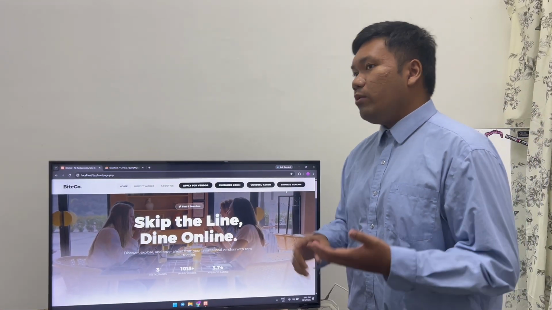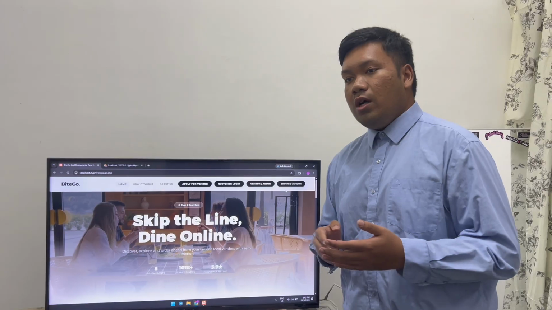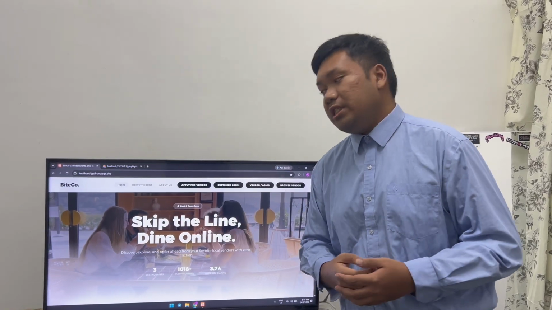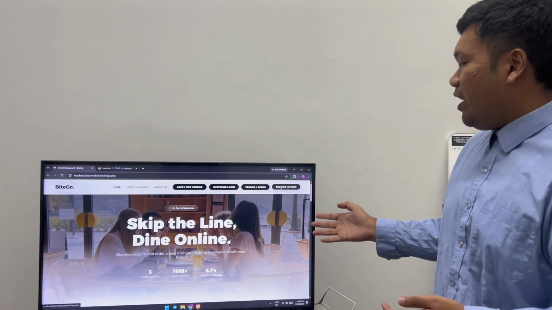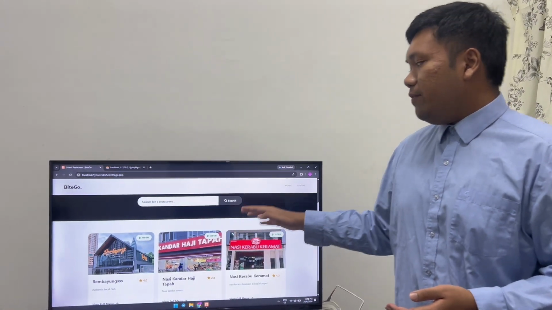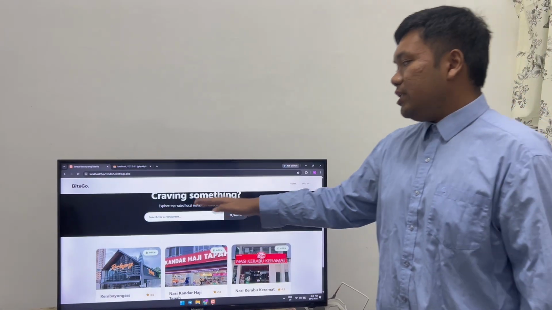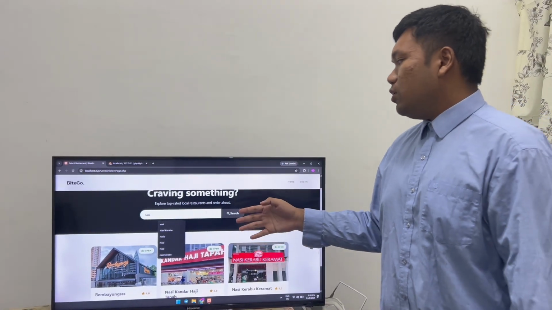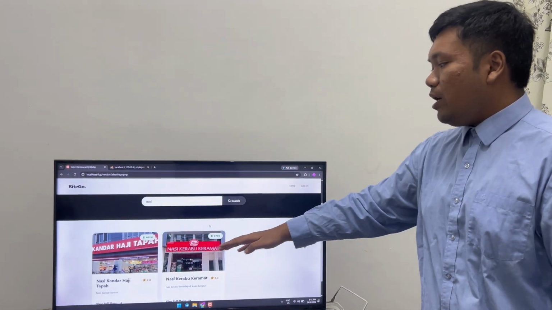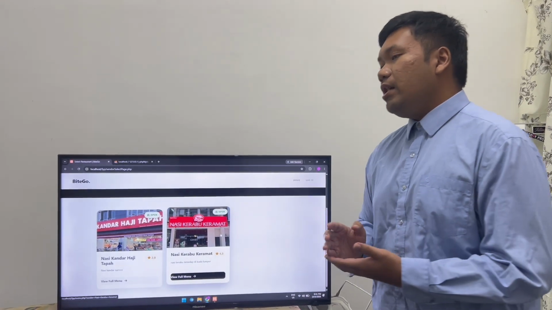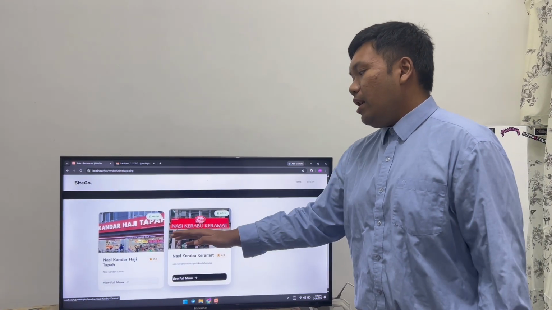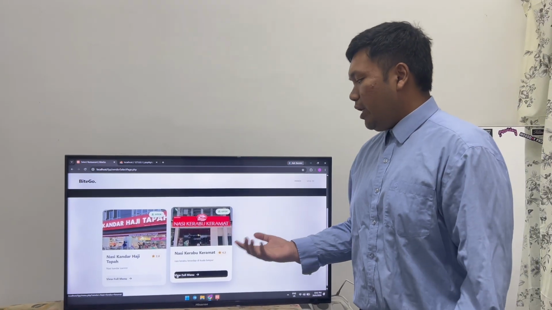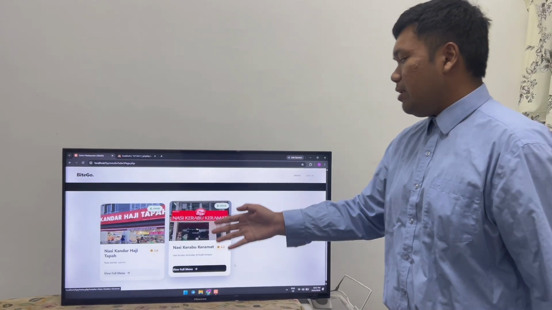So we will go to how the customer want to use our system. So they can browse the vendor. So from this section, they can search what restaurant they want to eat. So we search nasi. So they only show the vendor that same like what they search. So for example, we want to eat nasi kerabu.